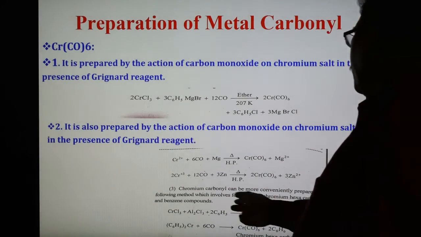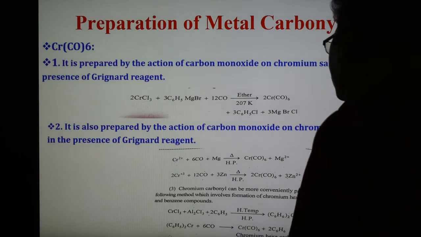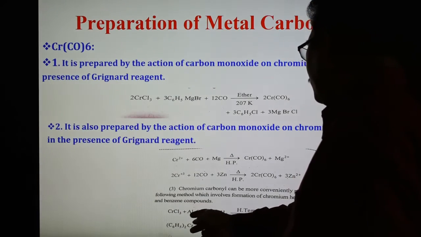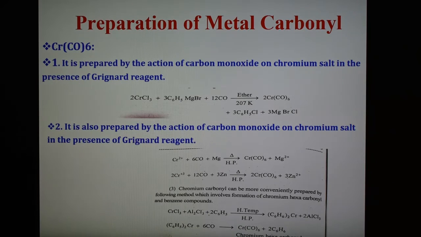Third method: chromium carbonyl can also be prepared by this method, and in this case chromium hexacarbonyl and benzene compound are involved. Here chromium chloride reacts with aluminum trichloride, and in the presence of this compound we get the metal carbonyl. This is the third preparation method, and chromium carbonyl can be more conveniently prepared by this method.